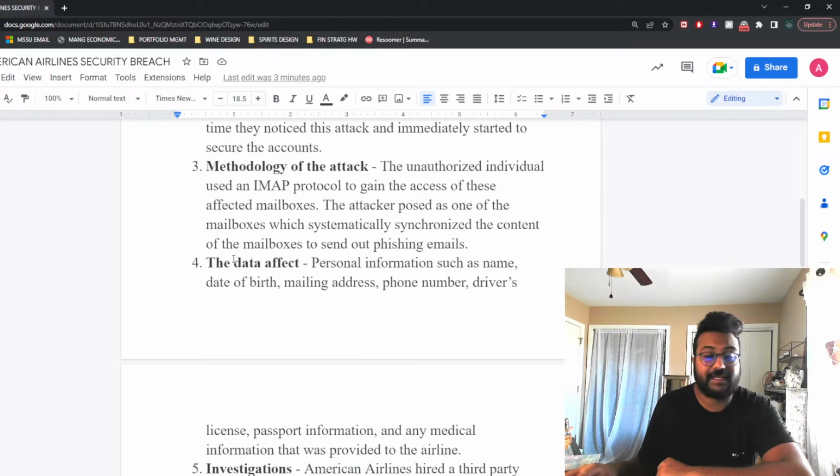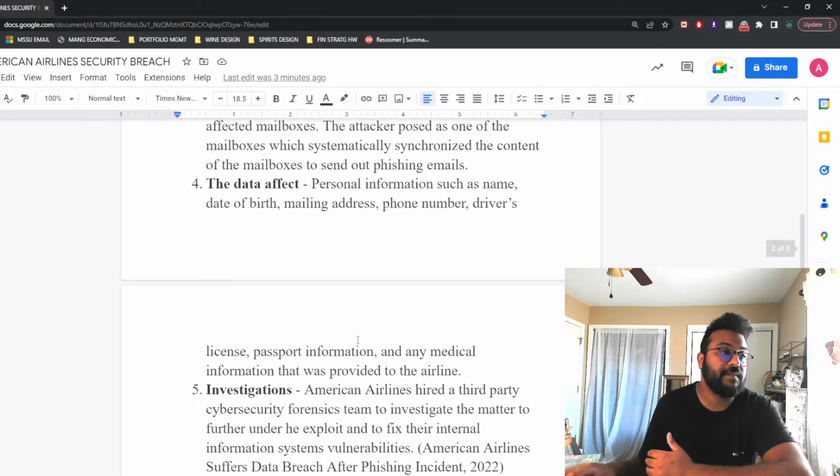Let's talk about the data that was affected. So that's the fourth point. People's personal information such as their names, date of birth, mailing address, phone numbers, driver's license, passport information, and any other medical information that was provided to the airline. If the person had a disability, things like that were released to the attacker.